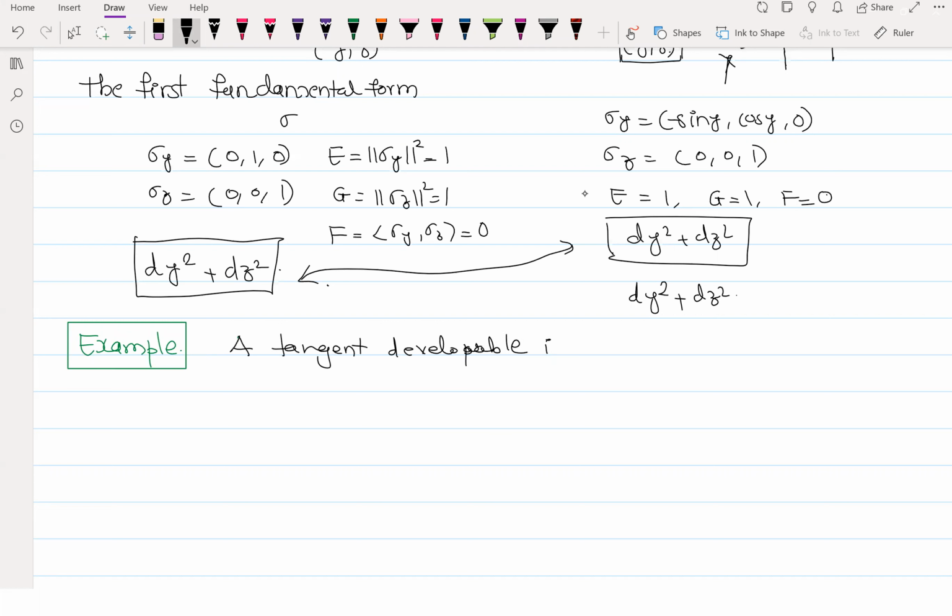It is the union of tangent lines to a curve. We take a curve in R3, and then we take a tangent at each of those points.